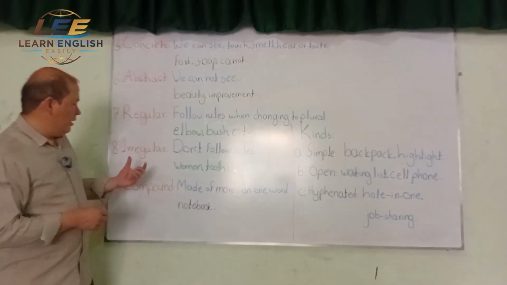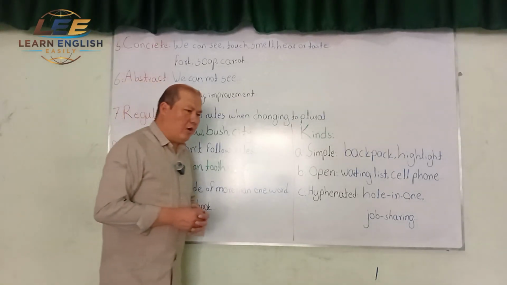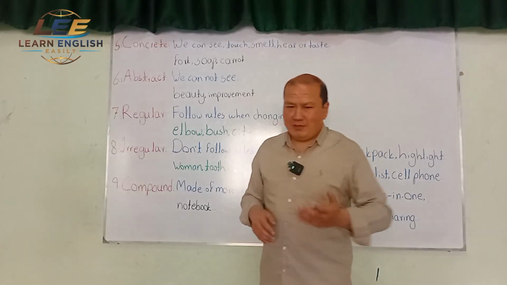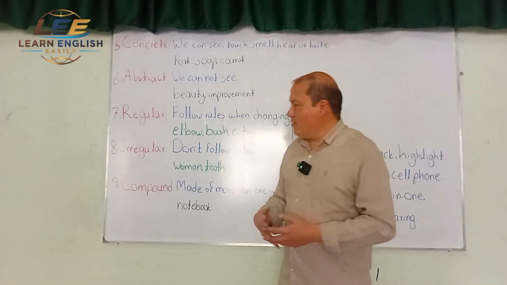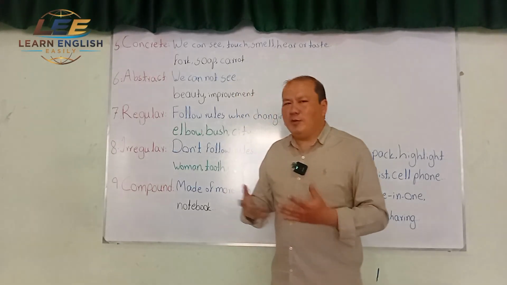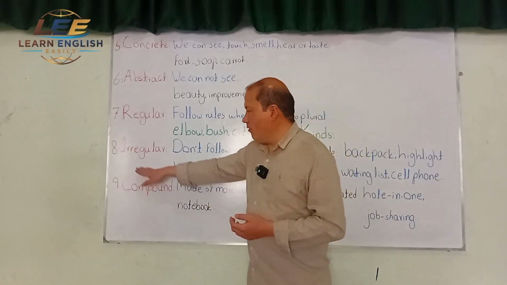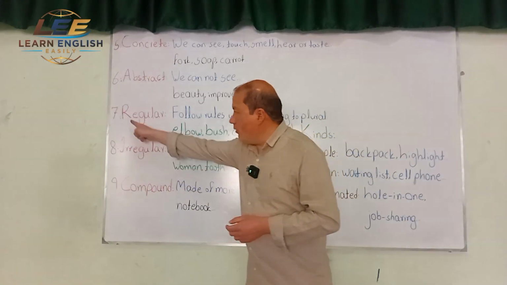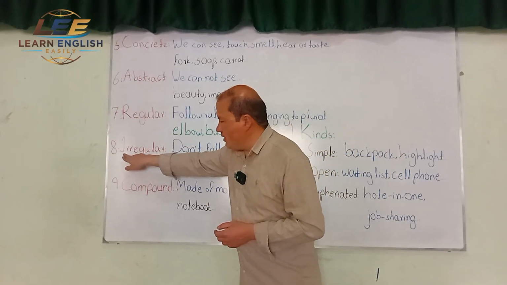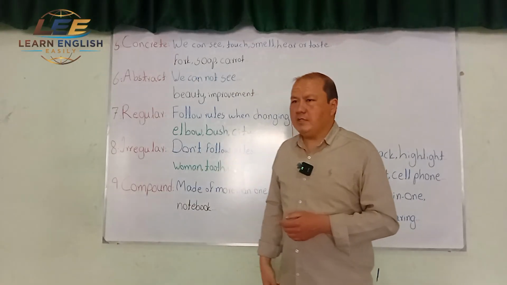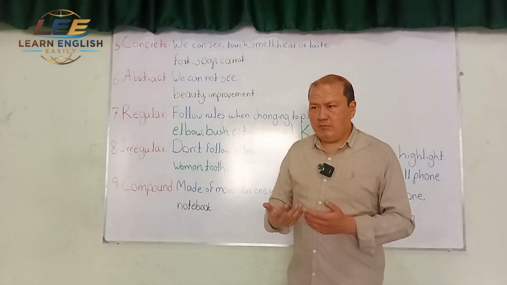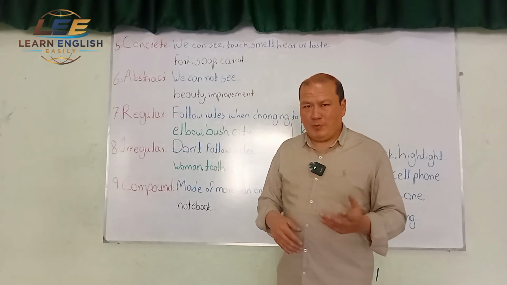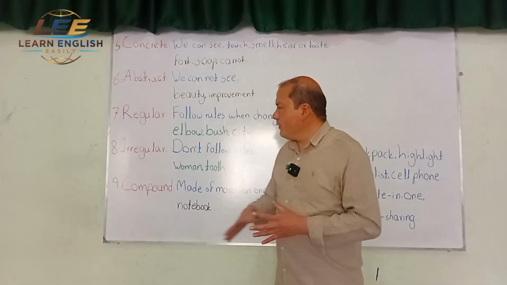In contrast, we have another kind of noun called irregular. I pronounce it carefully so that you understand, because unfortunately a lot of people make mistakes while pronouncing this word, irregular. Regular is the word, and then we have a prefix ir, which makes it negative. It is normally used with words that start with R: irregular, irresponsible, irrelevant, a lot of other words.